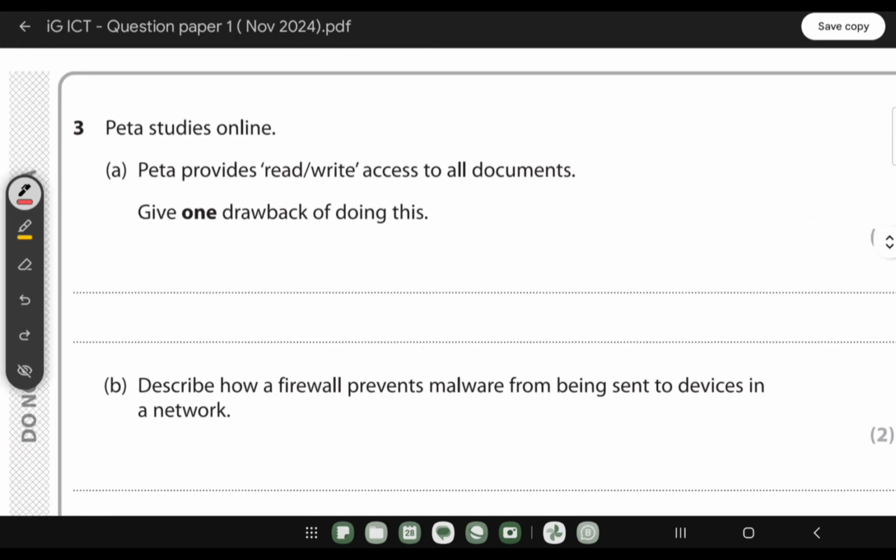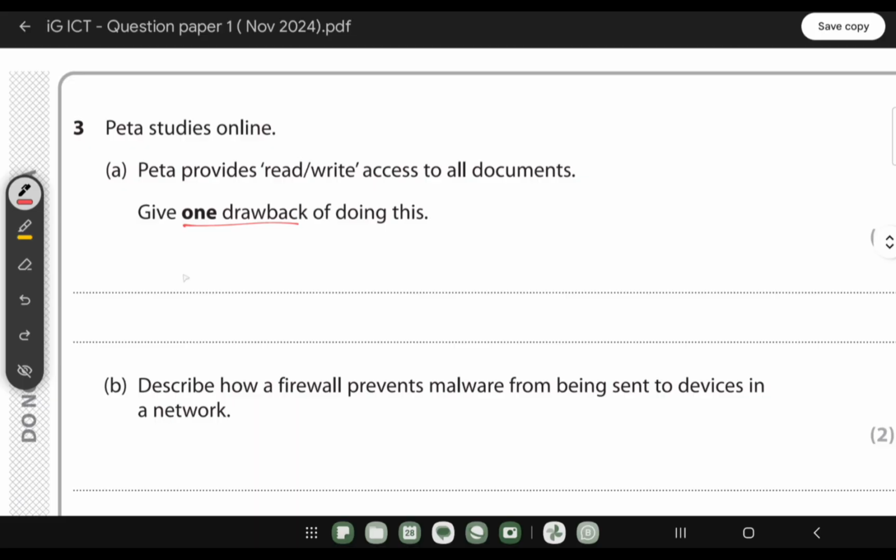Beta studies online. Beta provides read and write access to all documents. Give one drawback of doing this. So when it comes to this one, what will be the drawback? Suppose I created a file and I give this particular file access to everyone, so there will be a lot of unauthorized access, right?